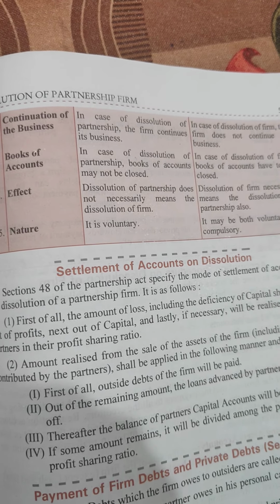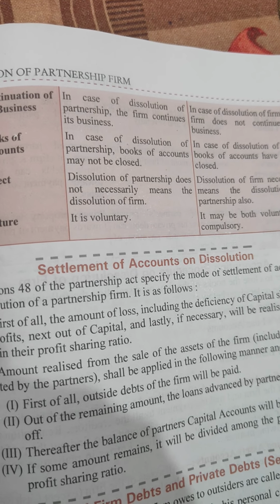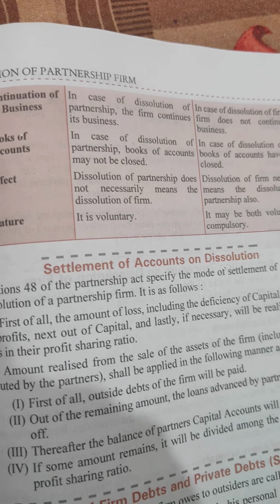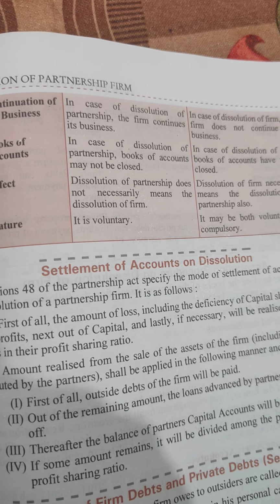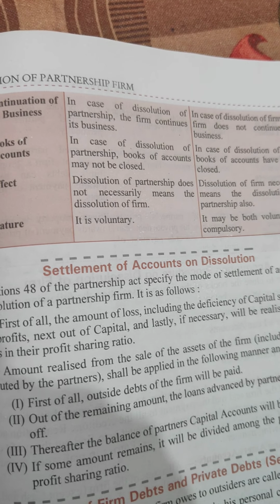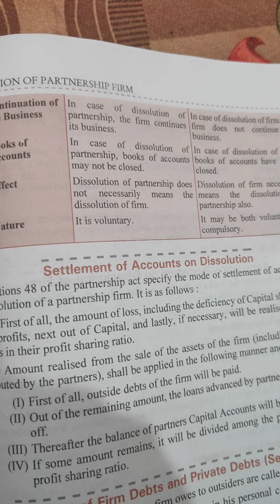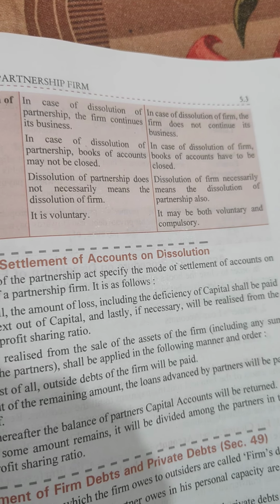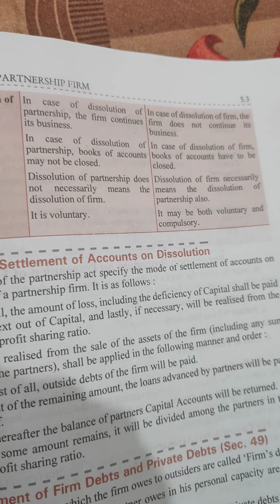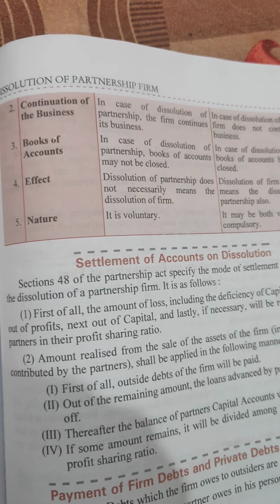Next, books of accounts. In case of dissolution of partnership, books of accounts may not be closed, because the firm is continuing. As the firm is continuing, the books will not be closed. A new partner may come, so the business will continue. One partner may leave, so the remaining partners will continue the firm. So as the business itself continues, the books will not be closed. But in case of dissolution of the firm, the books of accounts have to be closed. Obviously, as the business is closed, automatically all books will also be closed.